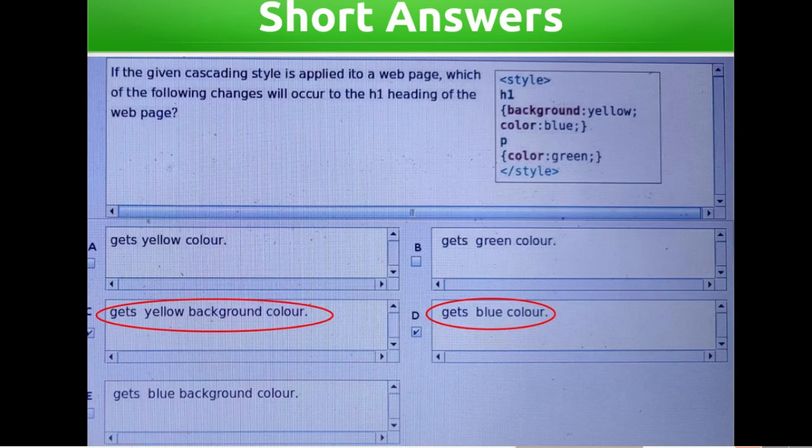If the given cascading style is applied to a web page, which of the following changes will occur to the H1 heading of the web page? In program, H1, background yellow, color blue. Options: gets yellow color, gets green color, gets yellow background color, gets blue color, gets blue background color. Answers: gets yellow background color, gets blue color.